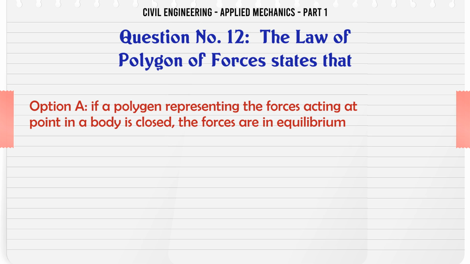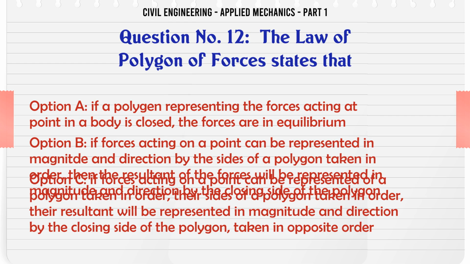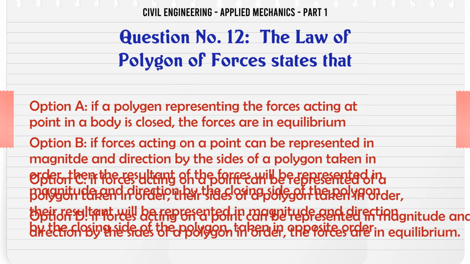The law of polygon of forces states that: A. If a polygon representing the forces acting at a point in a body is closed, the forces are in equilibrium. B. If forces acting on a point can be represented in magnitude and direction by the sides of a polygon taken in order, then the resultant will be represented in magnitude and direction by the closing side of the polygon.